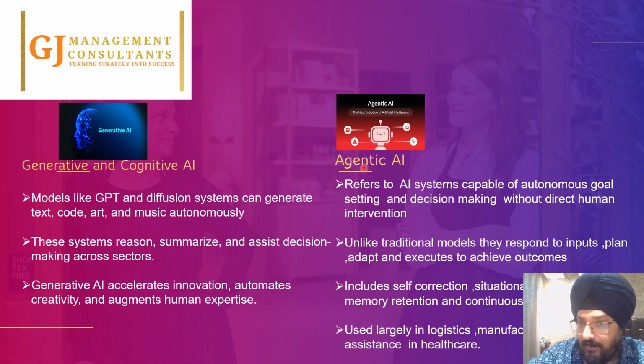If you look at agentic AI as a term, it's an agent. So agentic AI is a concept whereby we have an independent AI agent. Instead of some human being working upon it, an AI agent is working upon it, and hence it is called agentic AI. So all the decision making is being done by the agentic AI.